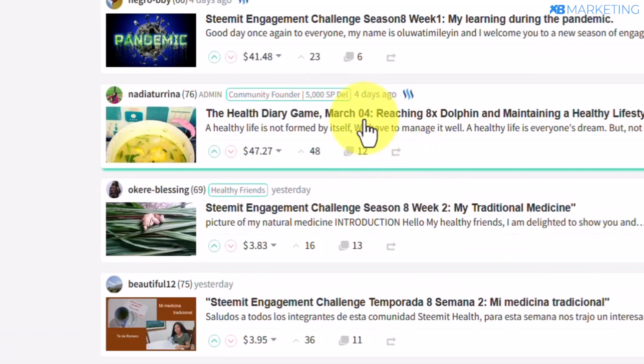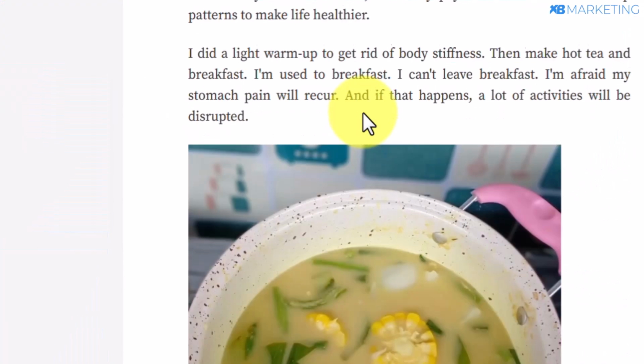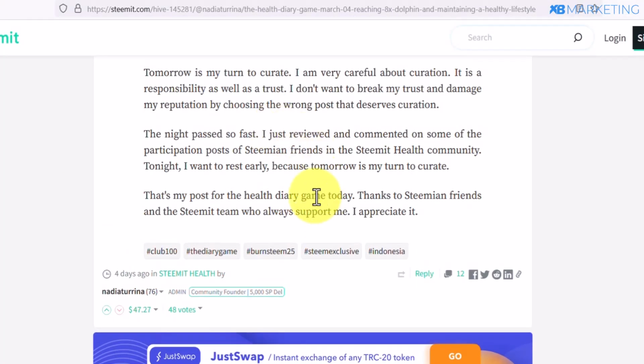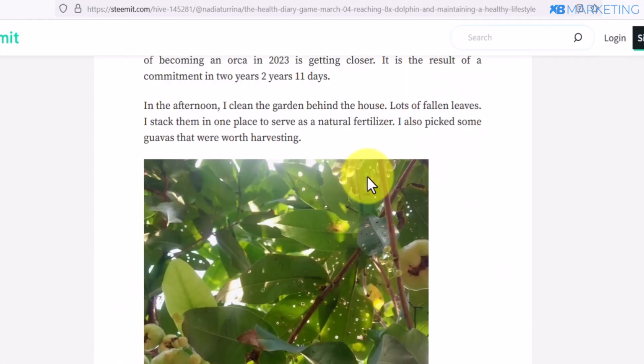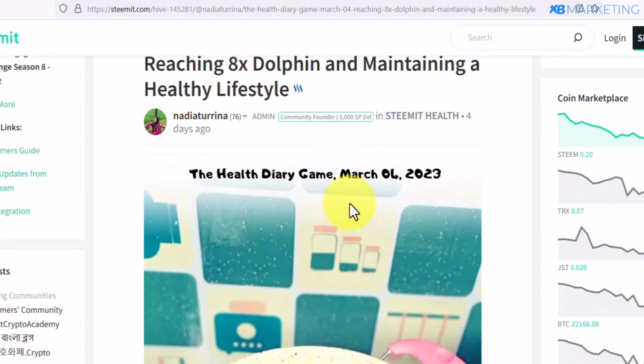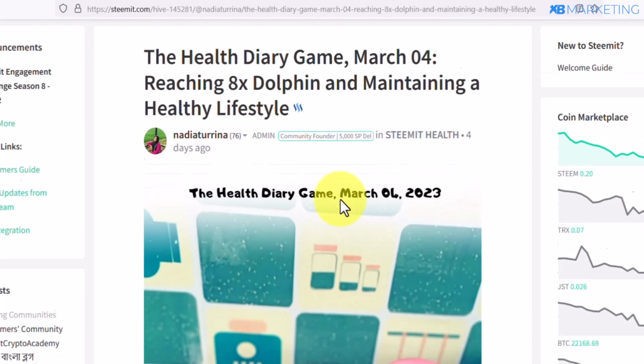So if I scroll down here and click on this post as an example, as you can see, this was a post made 4 days ago. And this person is already making almost $50 on this post alone. If I click on this post and scroll down a bit, as you can see, this is just a simple post about a healthy diet. Okay. So as you can see right here, this person could have added an affiliate link to a Digistore24 product and even made more money promoting their product on this website.